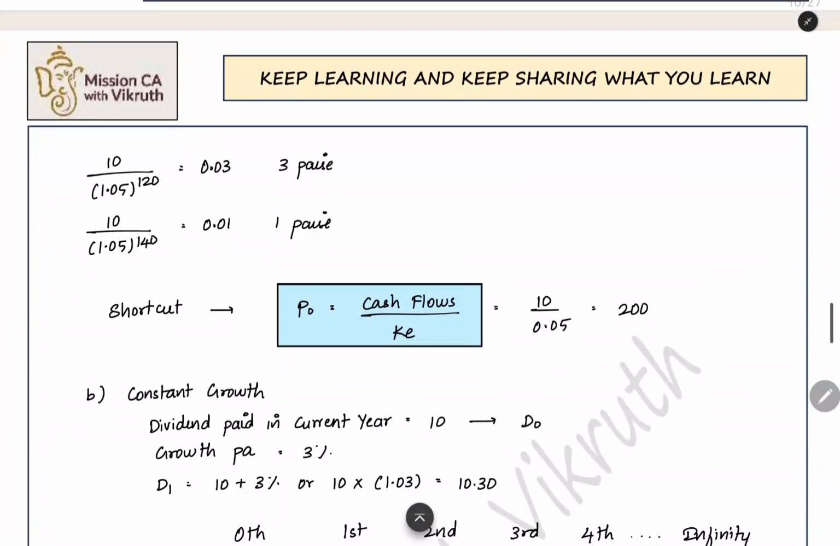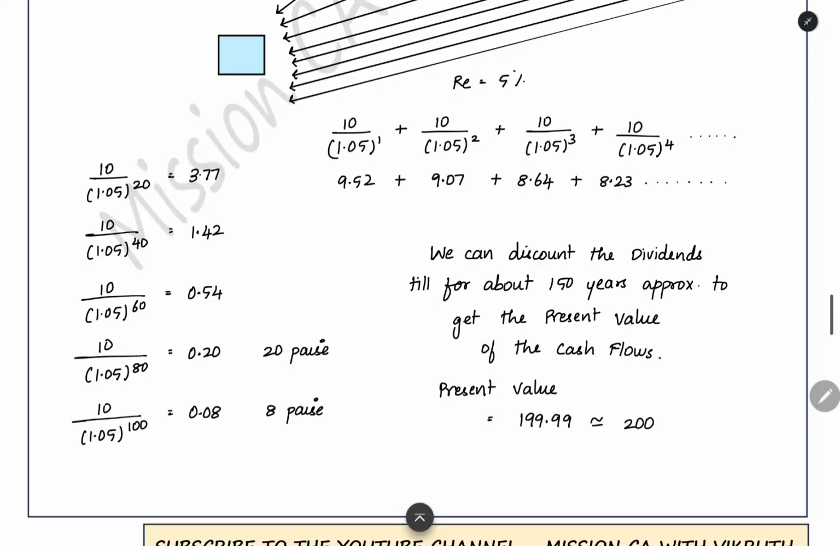Now, at the end of 140 years, when you are getting 10 rupees, the present value of that today is 0.01, just 1 paise. So up to 150 years, you are getting a meaningful cash flow. After that, the amount is reduced to a very inconsequential amount. So, we need not calculate that much. Till 150 years, you have to discount it. If you do that, you will get approximately 200 rupees. If you do all this, you will get 199.99, 200 you will get. But this is a long cut method.